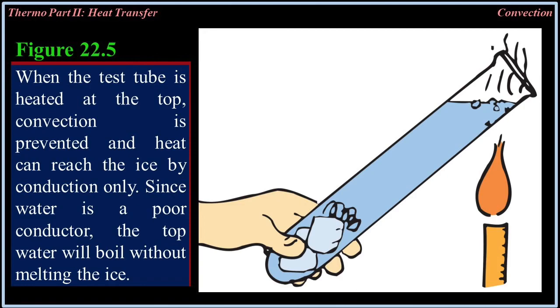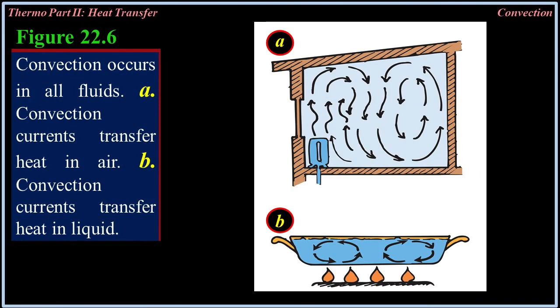Since water is a poor conductor, the top water will boil without melting the ice. Heat goes to the top by convection, for the hot water rises to the surface carrying its energy with it to the ice. Convection occurs in all fluids, whether liquid or gas.